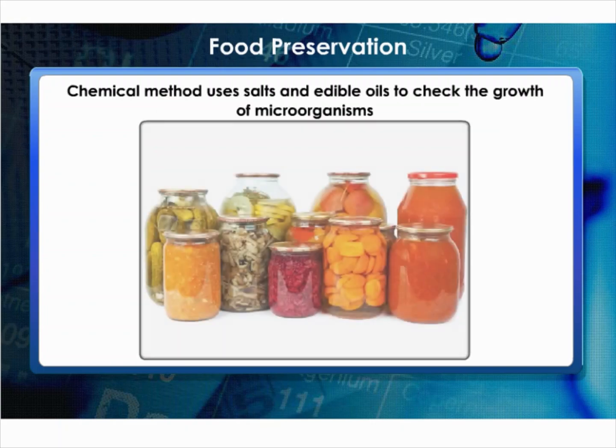In chemical methods, salts and edible oils are the common chemicals generally used to check the growth of microorganisms. Therefore, they are called preservatives. We add salt or acid preservatives to pickles to prevent the attack of microbes. Sodium benzoate and sodium metabisulfate are common preservatives. These are also used in jams and squashes to check their spoilage.